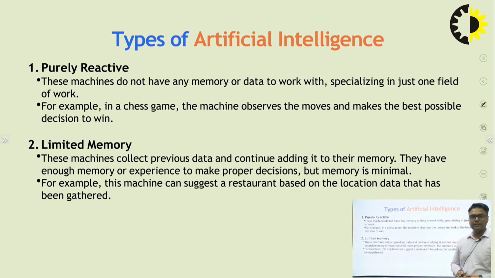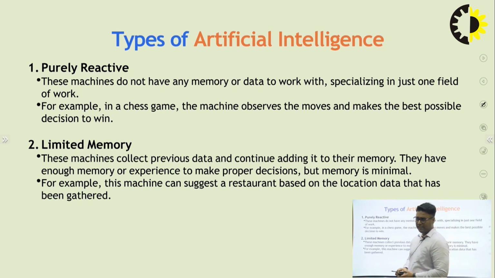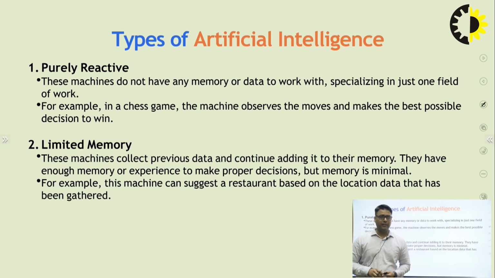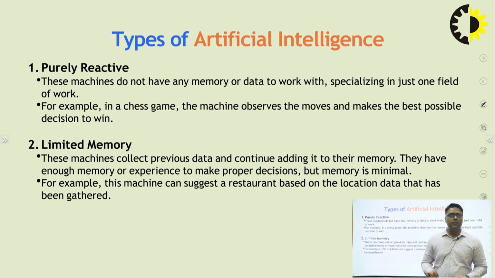Here I take one example of a chess game. In a chess game, 2 players are sitting. One player's moves depend on the other player's. If one player makes a move, then the other player finds the best possible move.